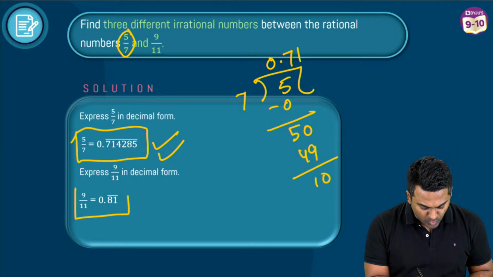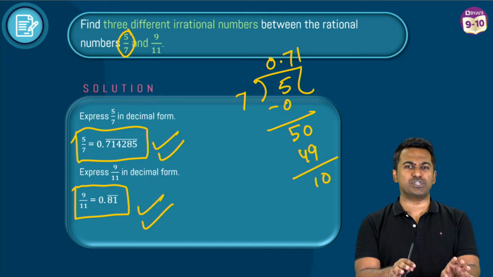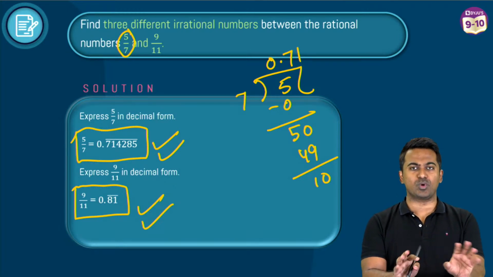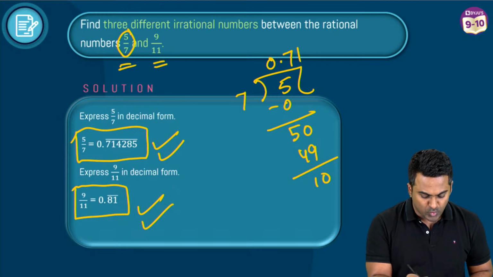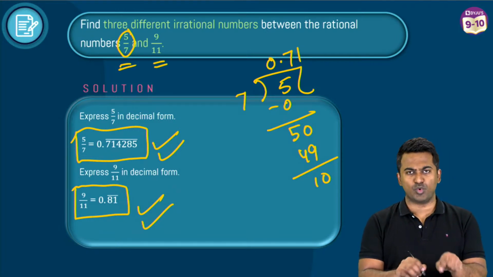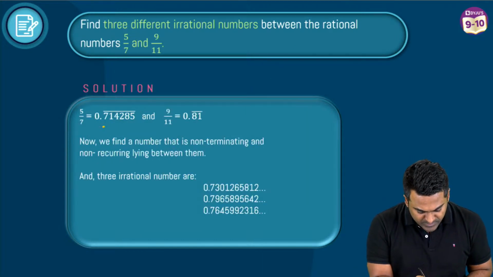In a similar way, you've got to divide 9 by 11 and you will get this. I'm leaving the division calculations up to you because I'm sure you guys can figure the division out. Okay, so first step is to convert these 2 into decimals, and this is how you do this using the method of long division. Next step is, observe this,